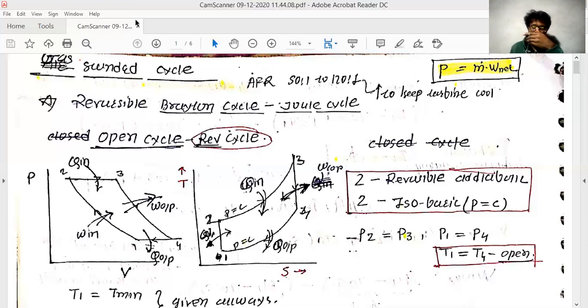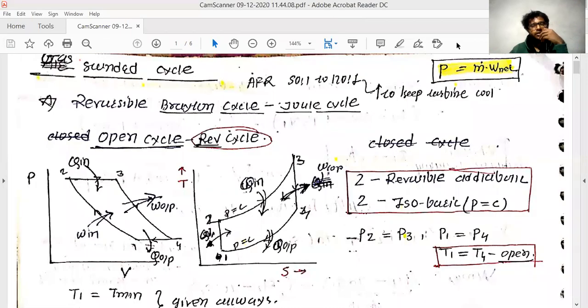If you want to skip any portion, then you can skip this chapter. Otherwise, you should keep these 3-4 formulas in your memory, so it will be helpful if they ask you a question on this chapter. So now we will start with the gas standard cycle. In this portion you will get many questions, at least 2-3 questions you will find in your exam.